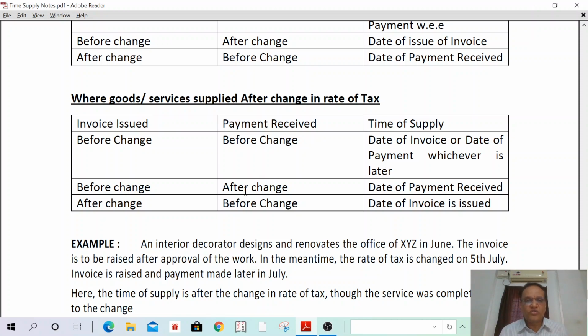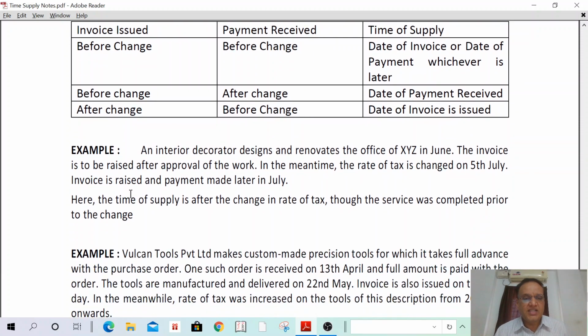Okay. Then third one, I have supplied goods tomorrow, that is after change in rate of tax. Then my invoice is also after change. I have issued invoice after change. Two elements are after. In such a case, the time of supply shall be the date of invoice only. If two elements are before, you can take before. If two elements are after, you can take after. Understand? Okay. One example I can do for better understanding.